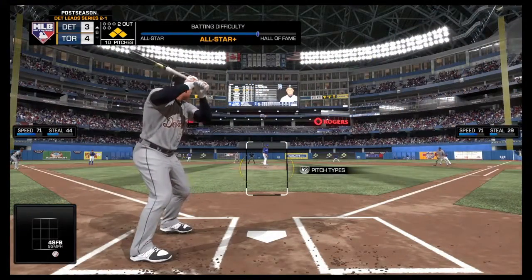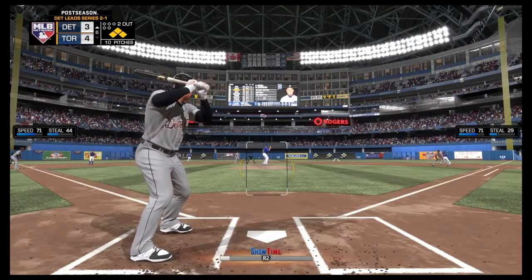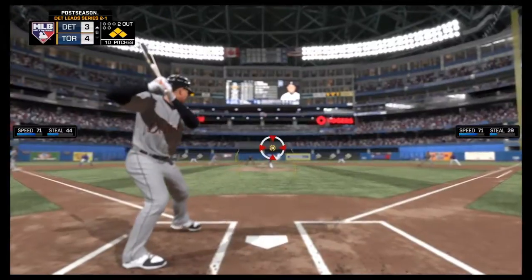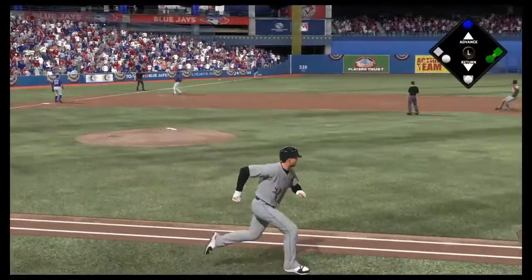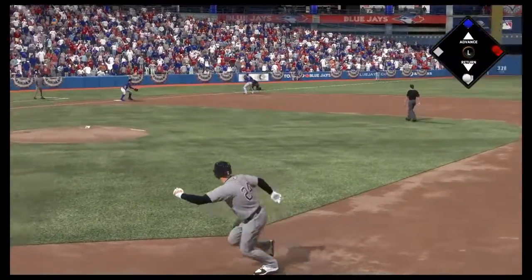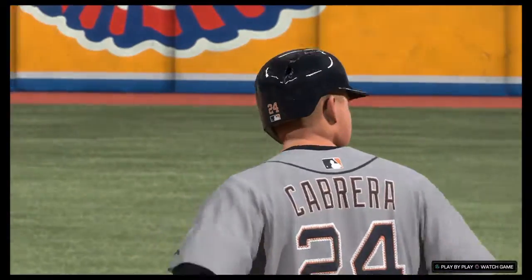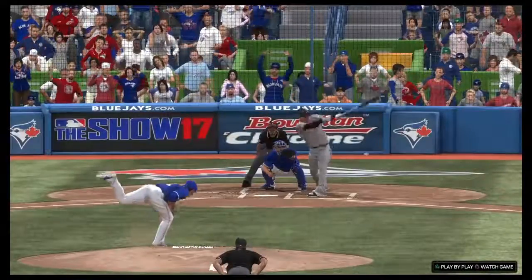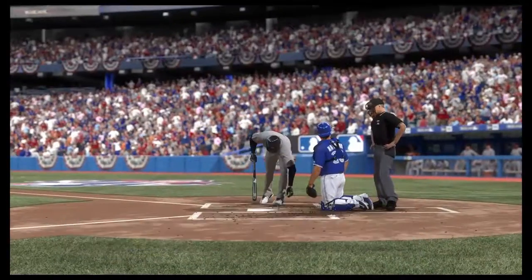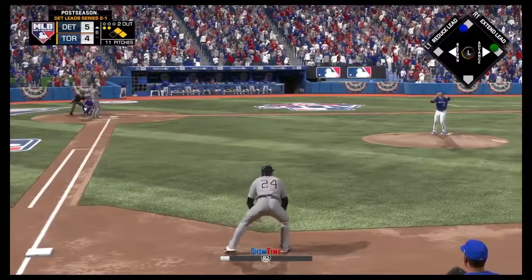Another at bat, 4-3, bases loaded, 2 outs. A home run here would be amazing, but any kind of hit will do. That's going to be down the third base line, just barely fair. That will be a 2-run single, so here we go. It's not a grand slam, but a 2-run single, we'll take that. It's just as good. As we see, right down the line, it's just barely fair. It almost hits the umpire, actually. Gets the jump out of the way. It's 5-4 Tigers now.